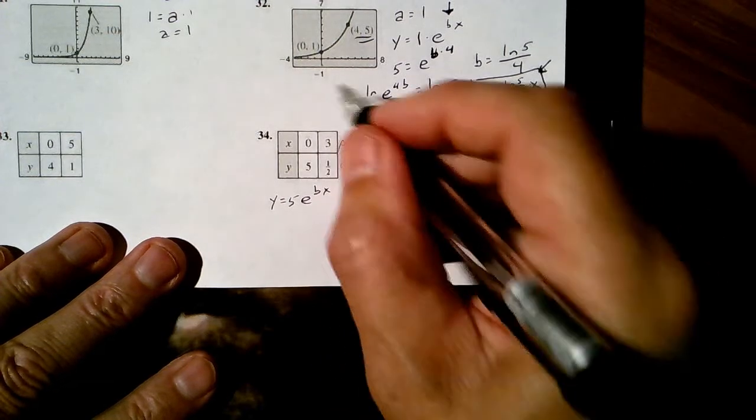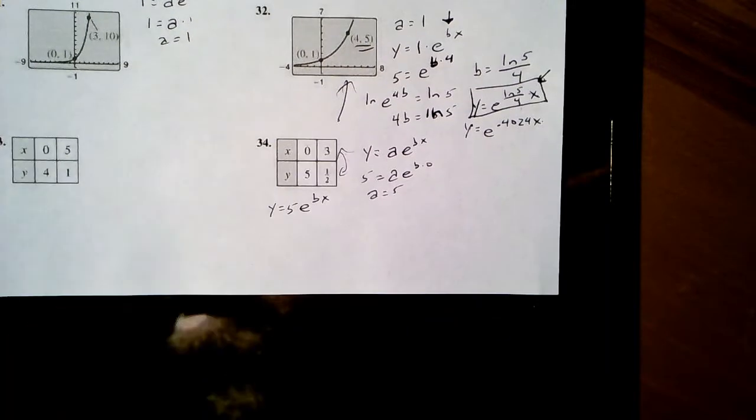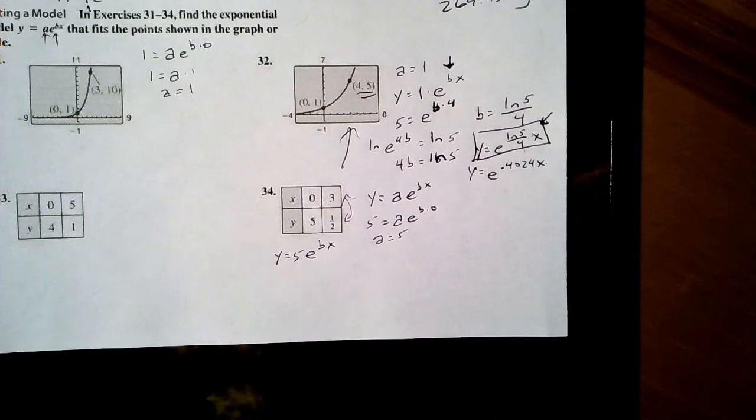It's exactly the same as the graph. We're just given data, which, to be honest, in the real world is what you're going to be given. They're going to say the population in Rockton in 1980 was 2,470. The population in 2000 was 5,130.